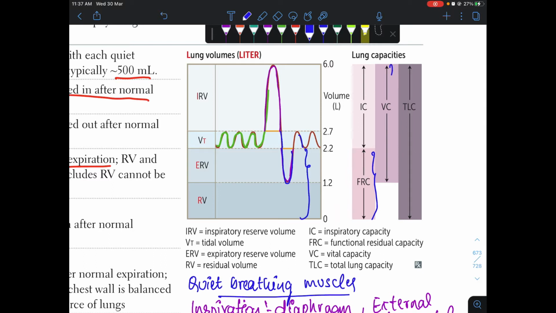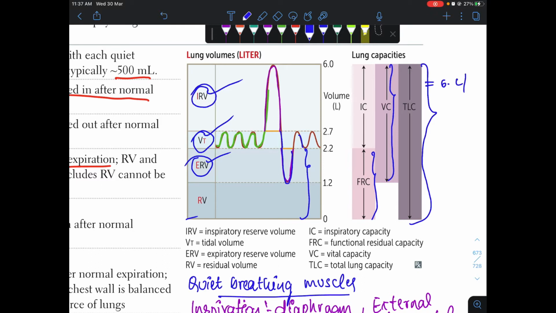And vital capacity, this is the amount of air except the residual volume. It includes inspiratory reserve volume, tidal volume, and the expiratory reserve volume. And then we have total lung capacity. This includes residual volume, expiratory reserve volume, tidal volume, and the inspiratory reserve volume. Total lung capacity equals 6 liters.